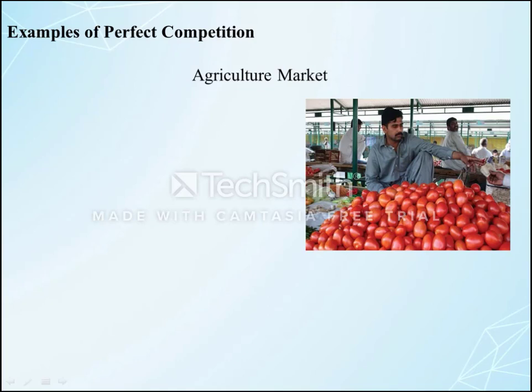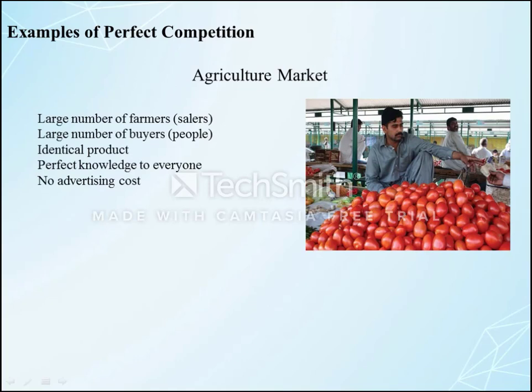Generally the tomato is an identical product, the same in terms of its size, color, taste. So generally the price of the tomato in the local market is almost the same. So there is a unique price. Another important feature can match: the buyers and sellers have full knowledge regarding the features of the product. They have full knowledge regarding the price, the quality, the quantity of the product like tomato in the market. They have full knowledge regarding the product and market.